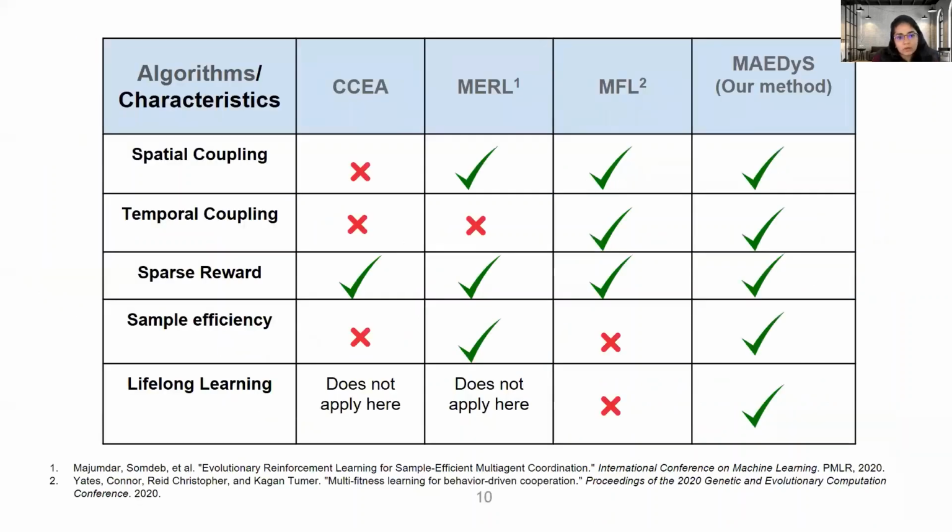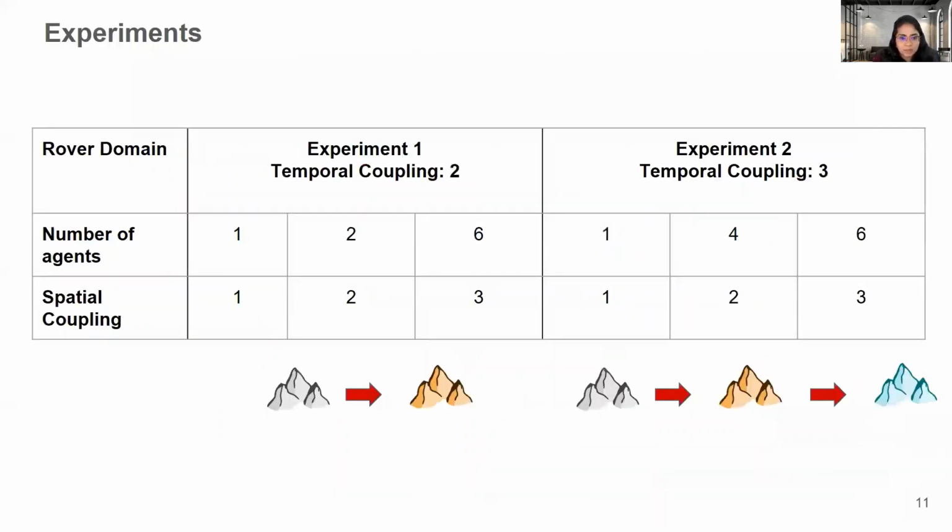So along with CCEA, we have also tested MAEDyS with MERL and MFL, these 2 baselines, and we see that MAEDyS outperforms all other baselines in spatial coupling requirement tasks, temporal coupling requirement tasks, sparse rewards, and is more sample efficient and is also amenable for lifelong learning. Now let's look at experiments.